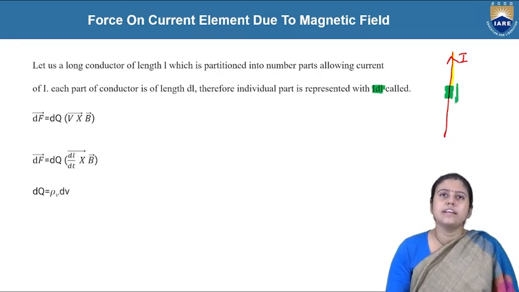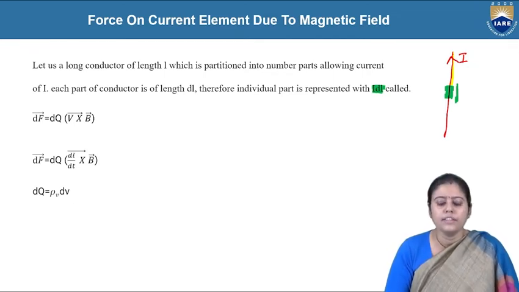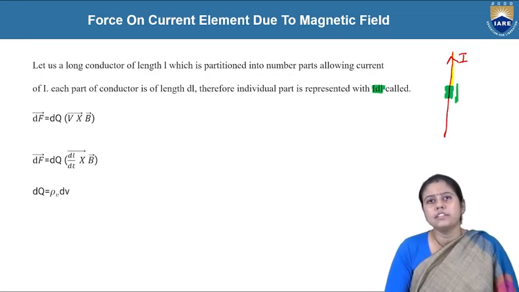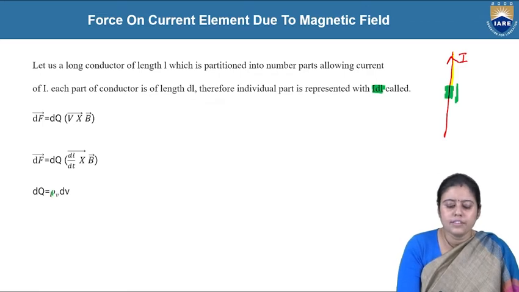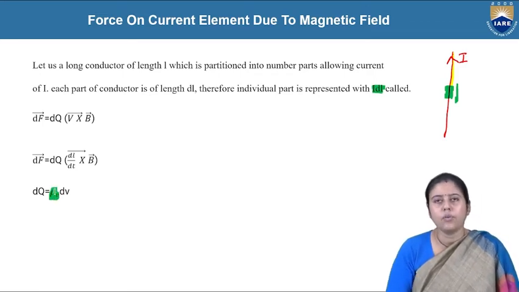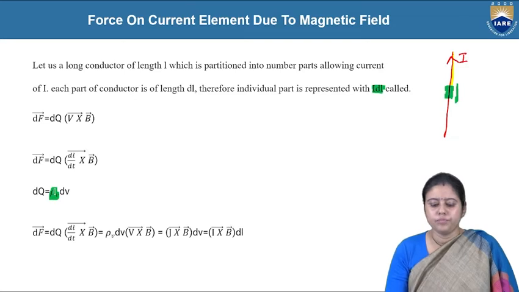Again, what is dq? We have already discussed in unit 1 that the charge depends on the volume charge density, rho v, which is the charge per unit volume.